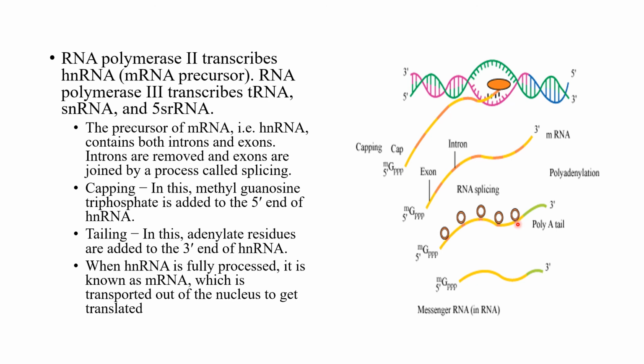Second step is capping. In this, at the 5' end, methyl guanosine triphosphate is added. Then tailing. At the 3' end, adenylate residues are added. Now at the end of this, hnRNA is fully processed. It is now known as mRNA, which is transported out of the nucleus to get translated. This is the fully formed mRNA. All this takes place inside the nucleus. Now this mRNA comes outside the nucleus, into the cytoplasm, ready for protein synthesis. Thank you.